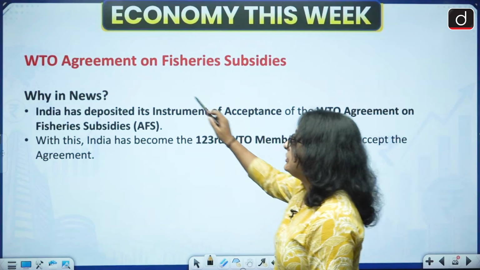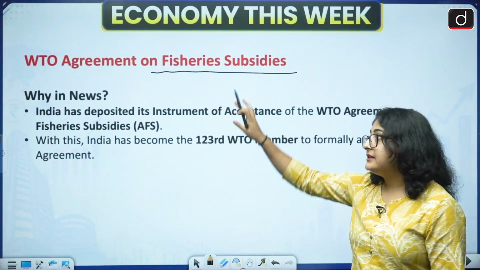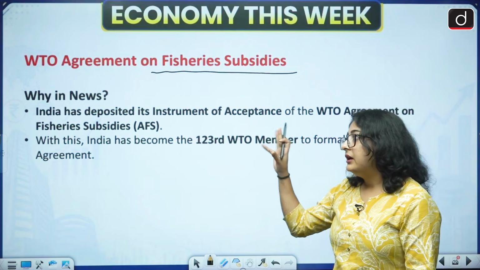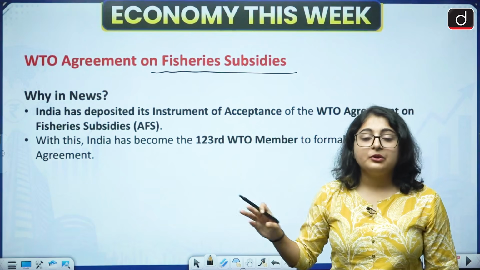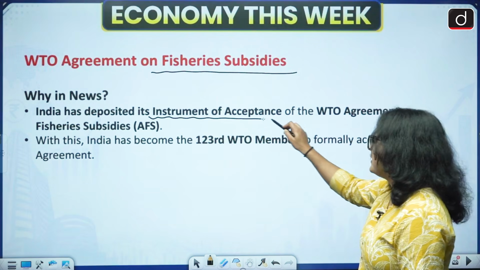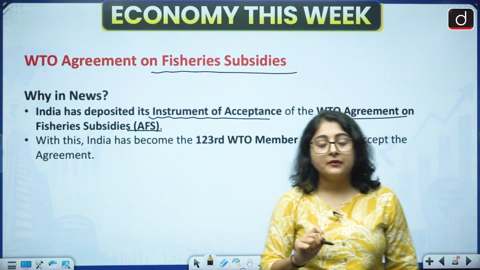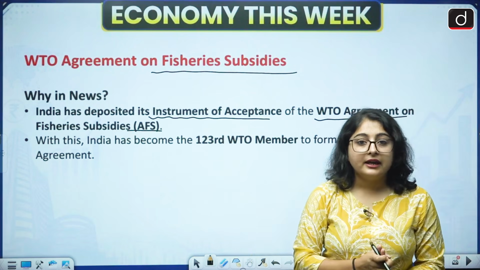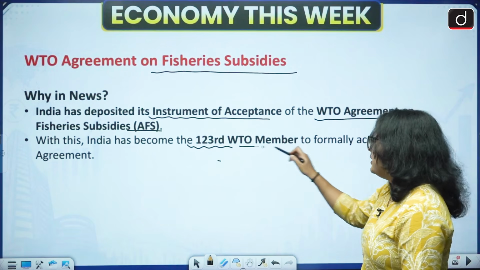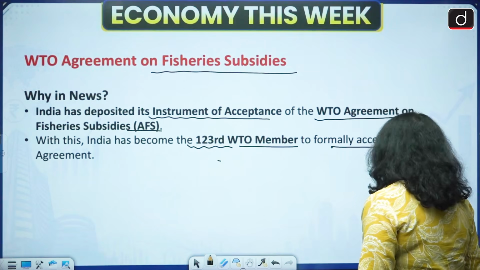Next news is related to the WTO agreement on fisheries subsidies. Now this agreement has been in the news for the last 2-3 years, but right now it has been highlighted again because finally India has deposited its instrument of acceptance of the WTO agreement on fisheries subsidies. Okay, India has finally accepted this agreement. With this, India has become the 123rd WTO member to formally accept the agreement. Let us read more about it.